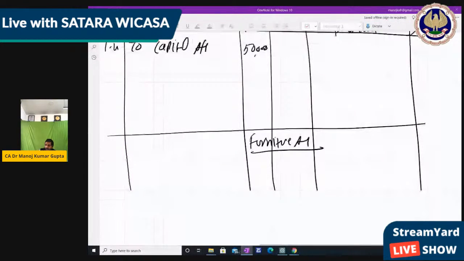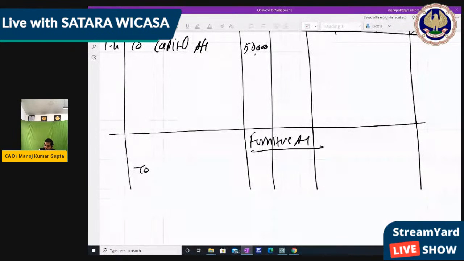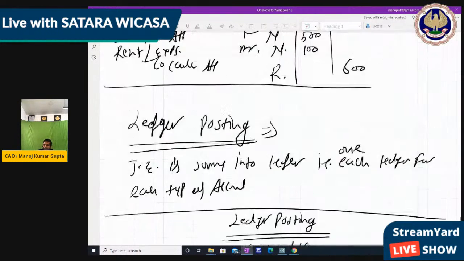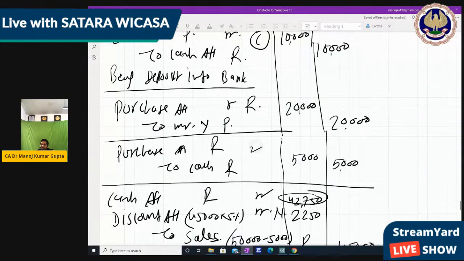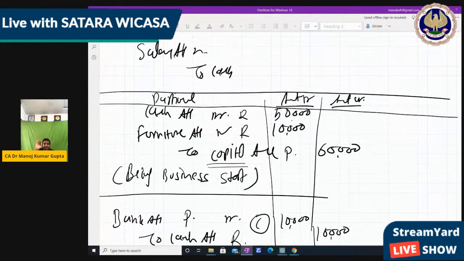Again, it is also debit. So to capital, because we have to write on the debit side, but under which name? The opposite side name, that is capital account. How much amount? This is 10,000, right? So the furniture account is also done.